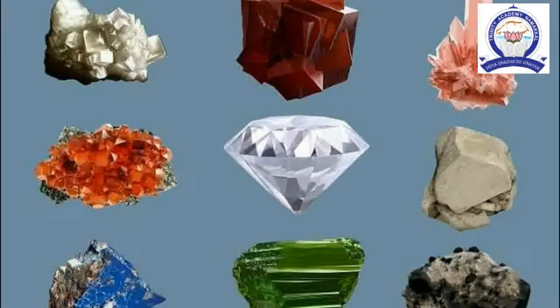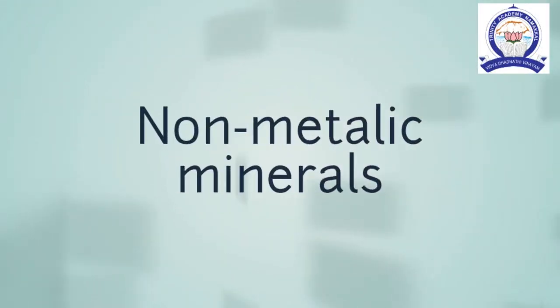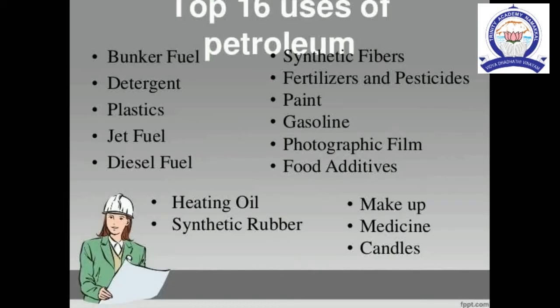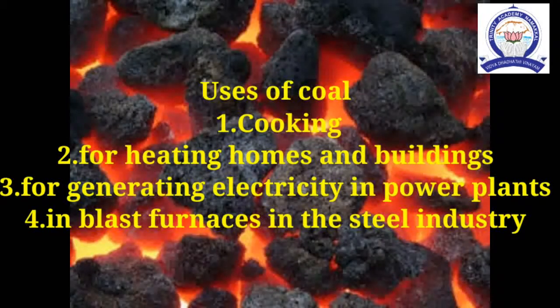Precious metals like gold, silver, and platinum are used for making jewelry. Next topic is non-metallic minerals. Fossil fuels such as coal and petroleum are valuable underground resources. Next topic is uses of coal. Coal is used as a fuel for cooking, for heating homes and buildings, for generating electricity in power plants, and in blast furnaces in the steel industry.